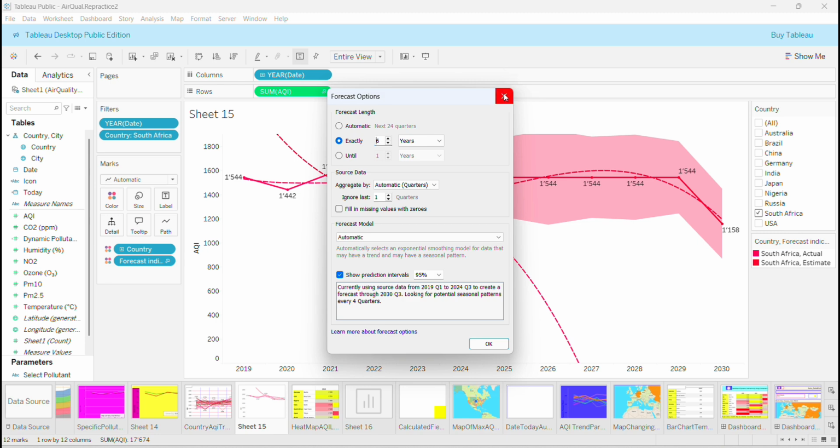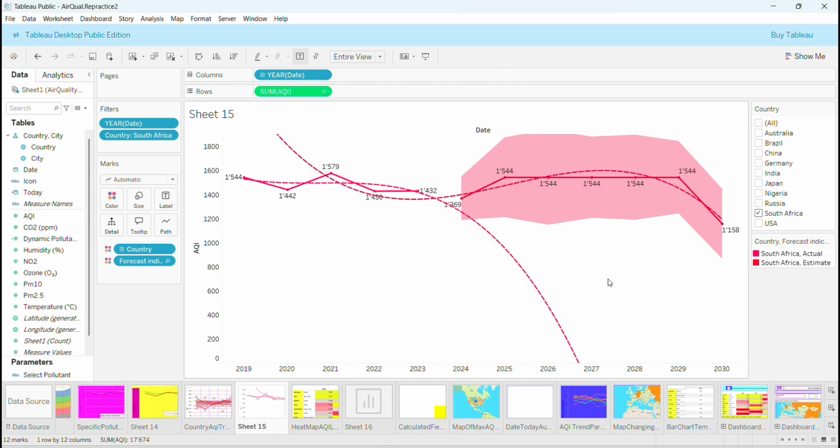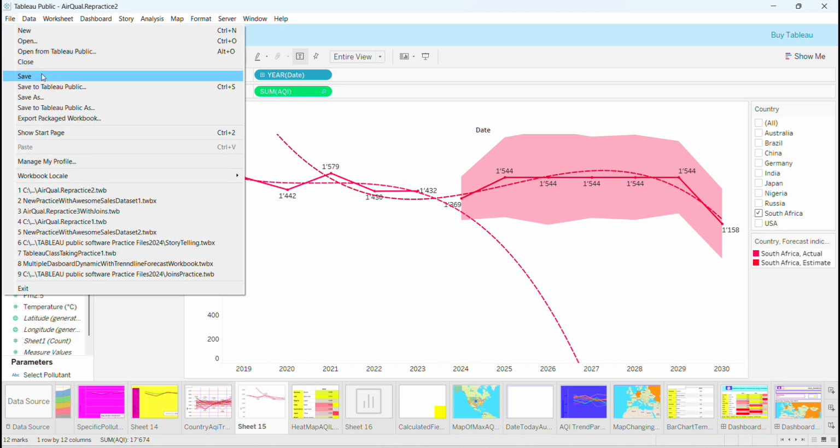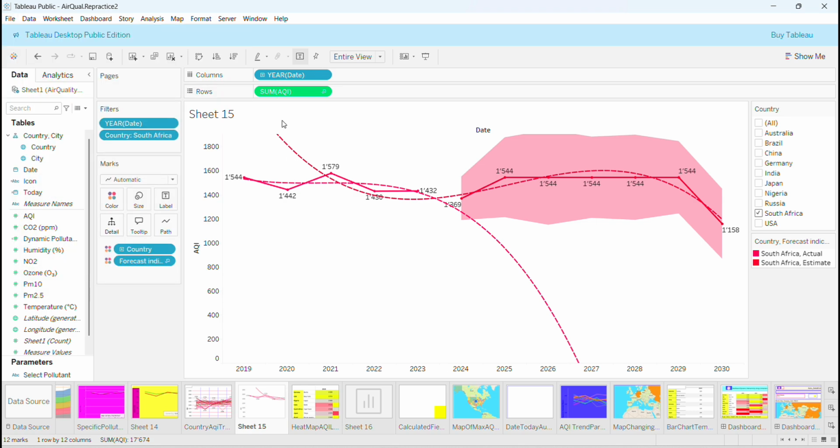Okay, so we're good. And of course, you always make sure the time series is long enough, or else you're not going to be able to forecast. Okay, this is how it looks for just one country. As you can see, we have chosen South Africa. So we always make sure we save that. What I wanted to show you is that before starting the forecast, we can, let's go ahead and